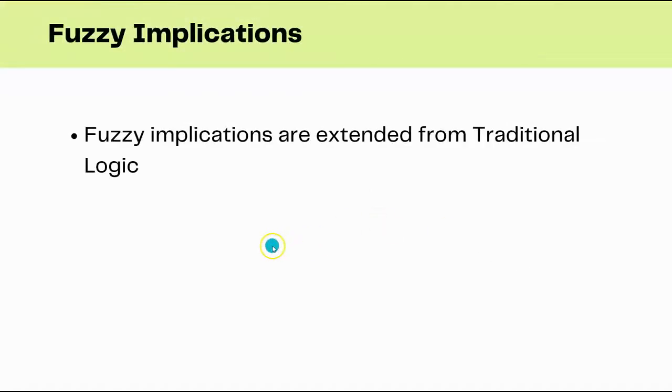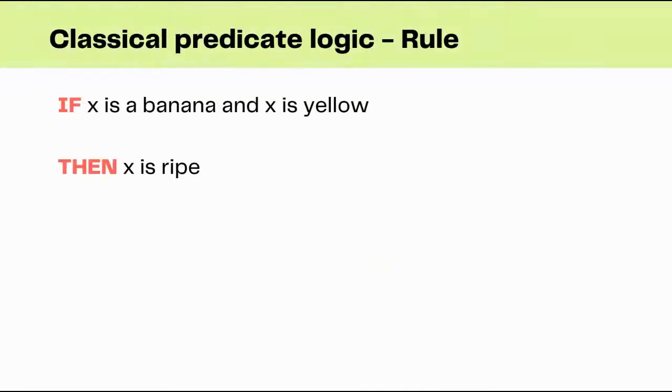So this fuzzy implication is extended from the traditional implication, or the traditional logic, and we will be using fuzzy linguistic variables. We will understand what these linguistic variables are when we move on to the example.